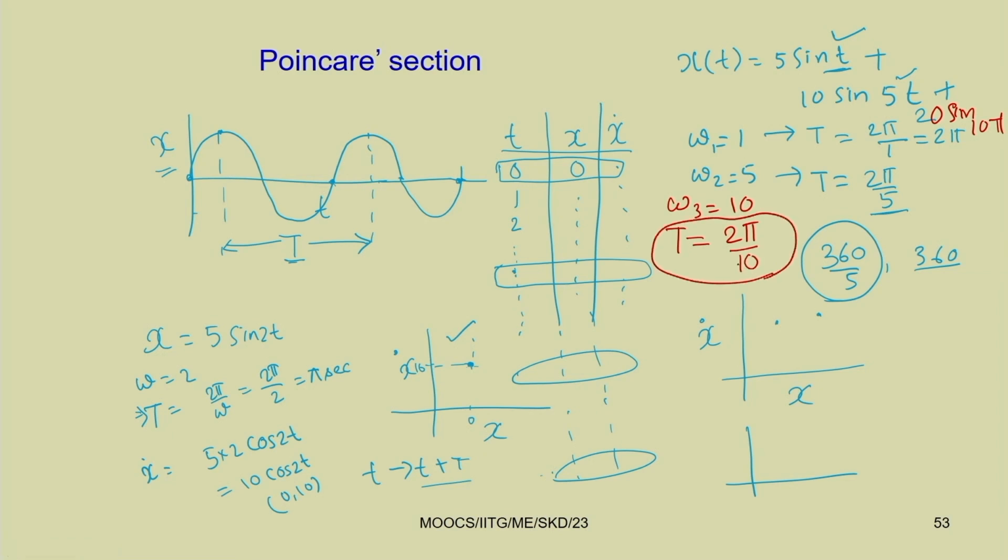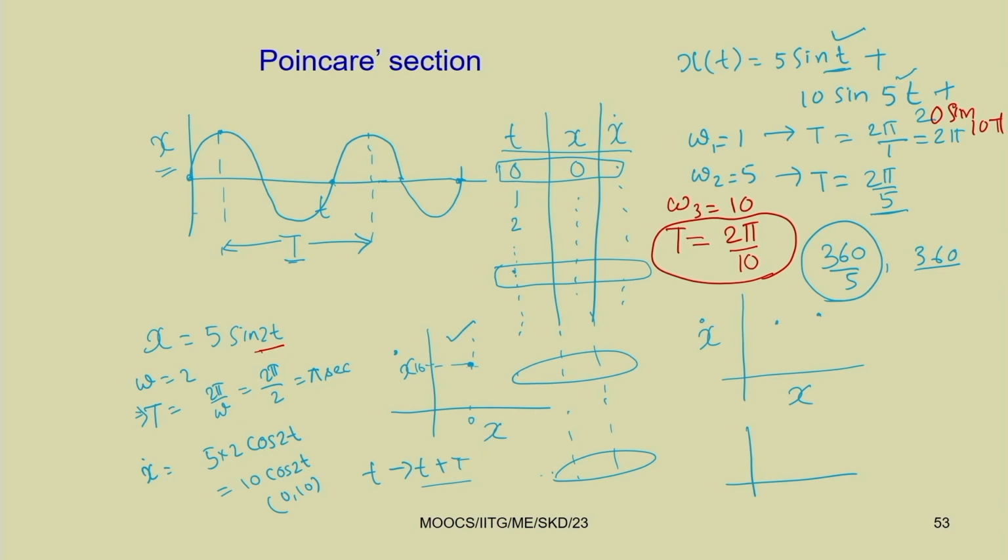Previously, initially, you sampled it with 2 pi. If it is only 5 sin t, then you sample with omega equal to 1, so the time period will be 2 pi by 1, that is 2 pi.